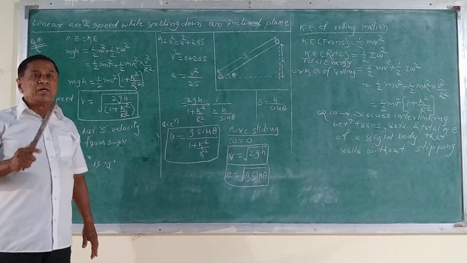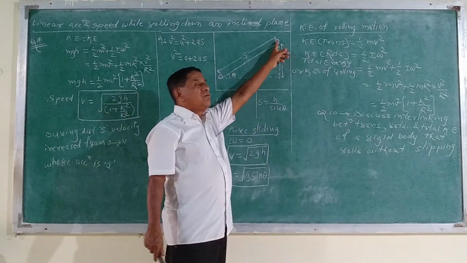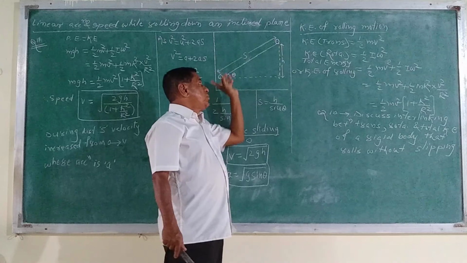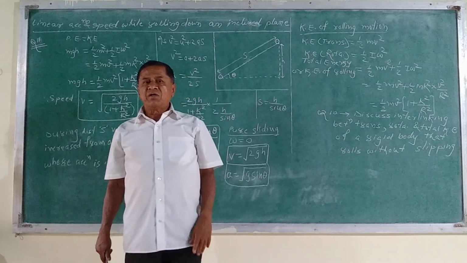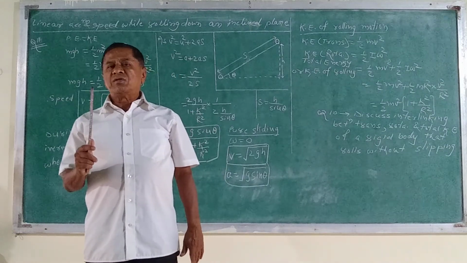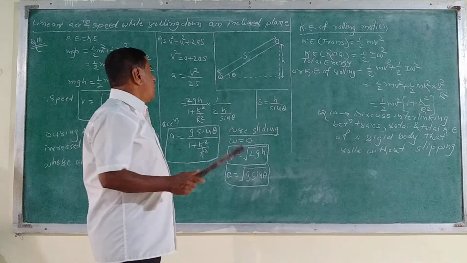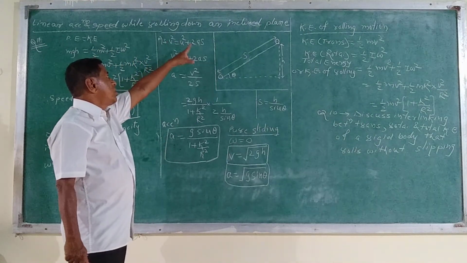Now during covering the distance s, at this position the speed of the body is 0. At this position the speed of the body is v. That is, the speed goes on increasing, that is, it is having the acceleration a. We are having the three kinematical equations. Of those, the second equation: v square is equal to u square plus twice as.